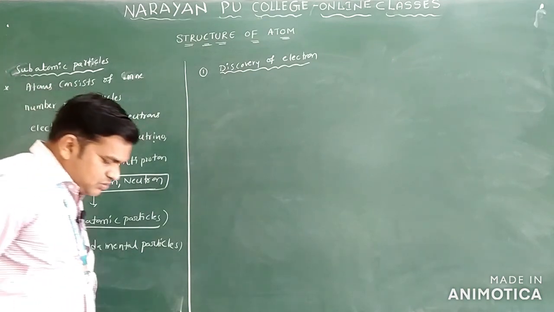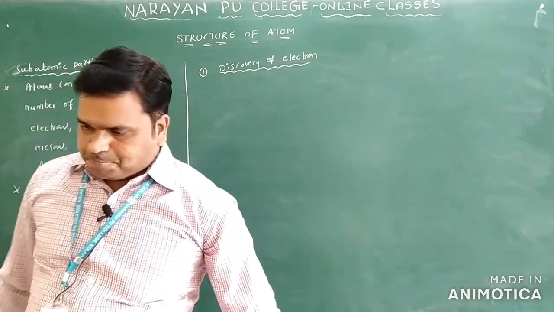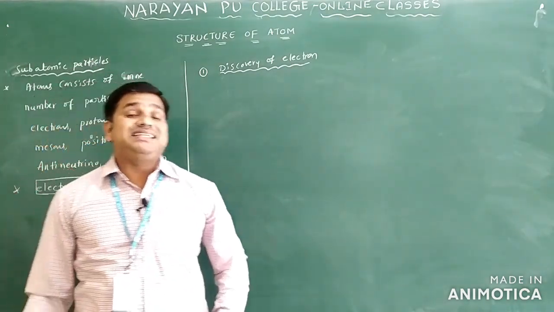So who discovered the electron? The electron was discovered by J.J. Thomson. He discovered the electron using the discharge tube experiment.